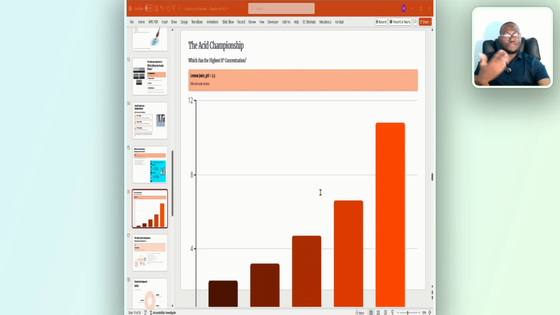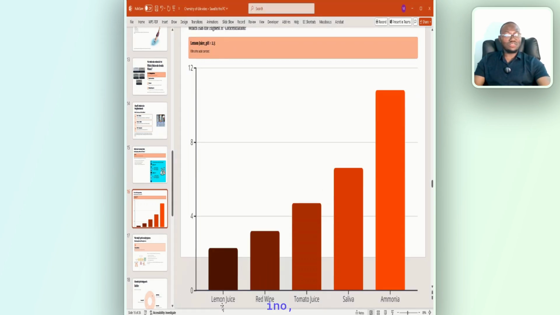All right? So for example, there are a lot of food substances that we can classify based on their pH. A lot of them. This is just a few of them that I have here. Like lemon juice is the most acidic compared to red wine, more acidic compared to tomato juice, more acidic compared to saliva, more acidic compared to ammonia.